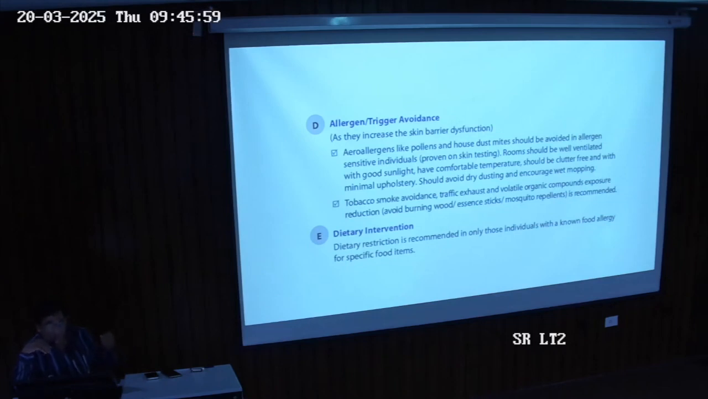Dietary interventions and restrictions: if a particular patient suffers after taking, like, banana, the patient goes through stools and cramps and all those things. If we diagnose clinically and confirm it with a specific IgE or skin prick test, then we go for restriction of that particular type of diet. Otherwise, we don't go just on the basis of symptoms, like after taking banana, I used to feel uncomfortable.